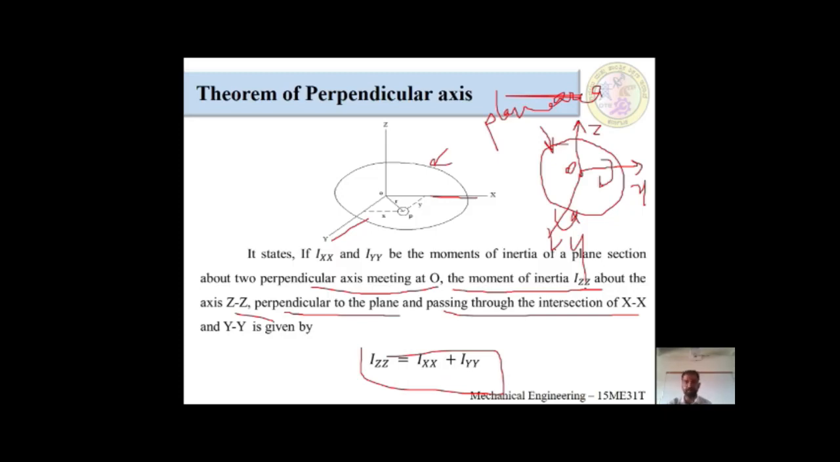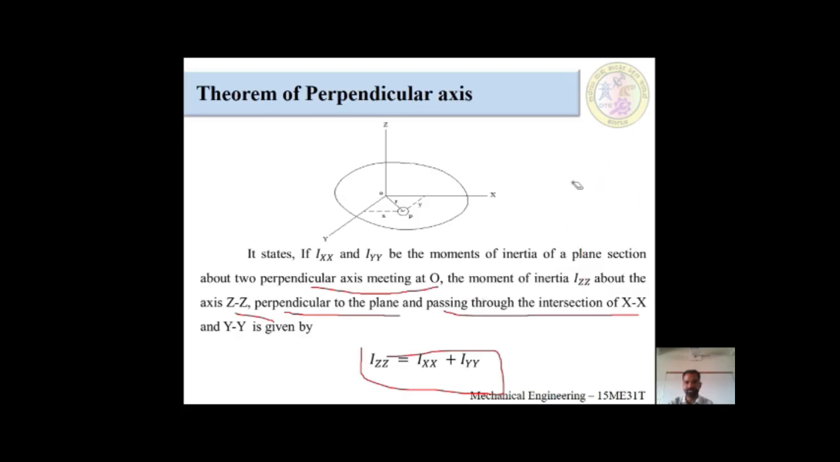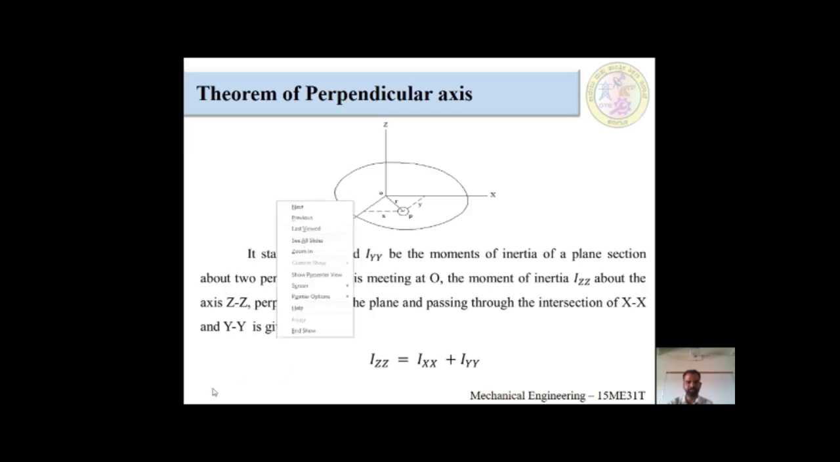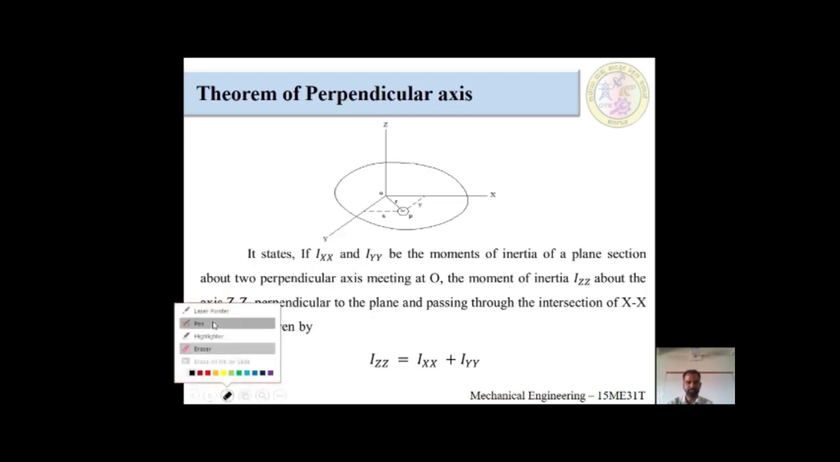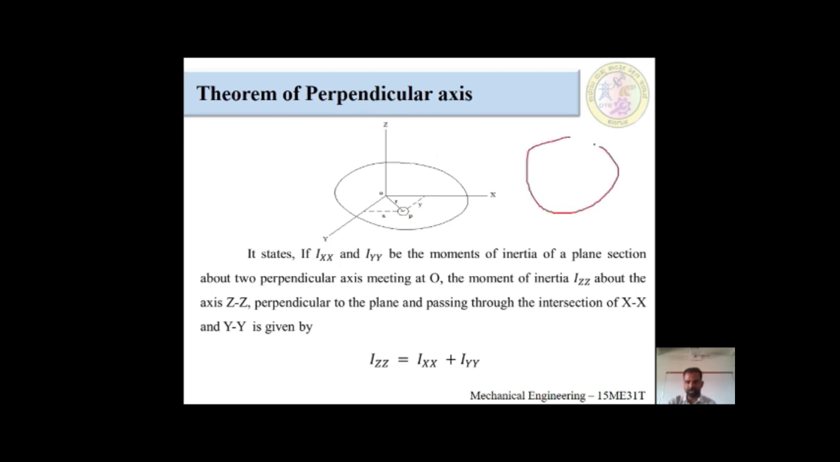I will explain one more time. I will erase these things. I will take a pen. You all understood this circle. What is this circle? We call it the plane area. After that, there would be two directions. One is the x direction, and this is the y direction.